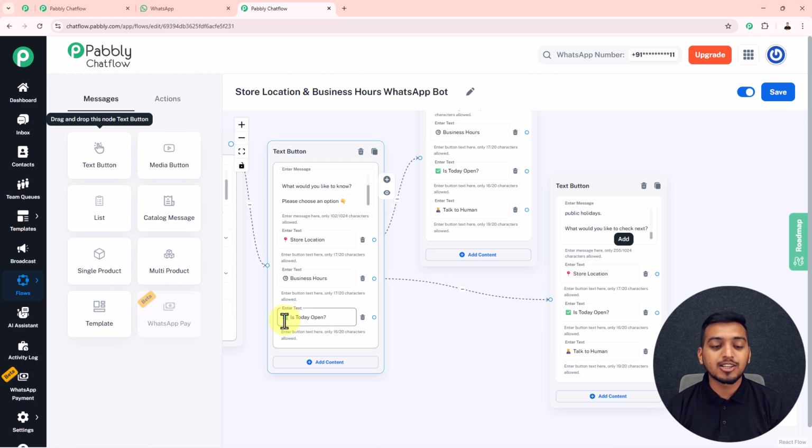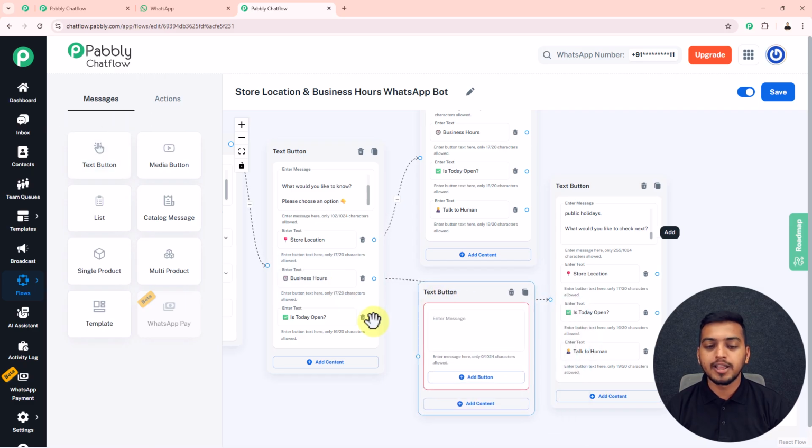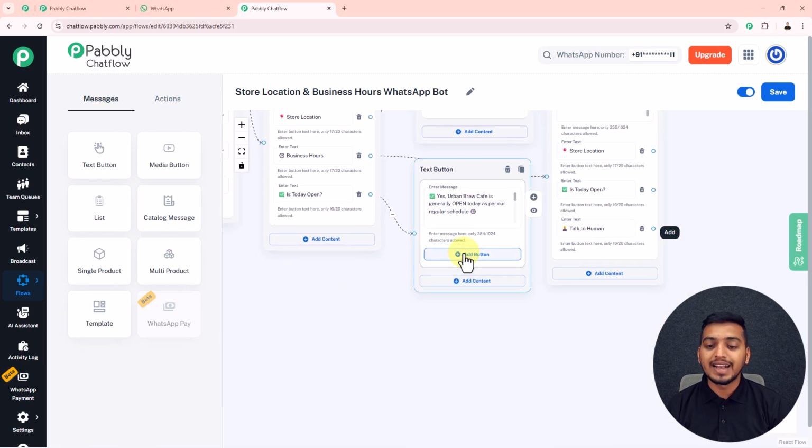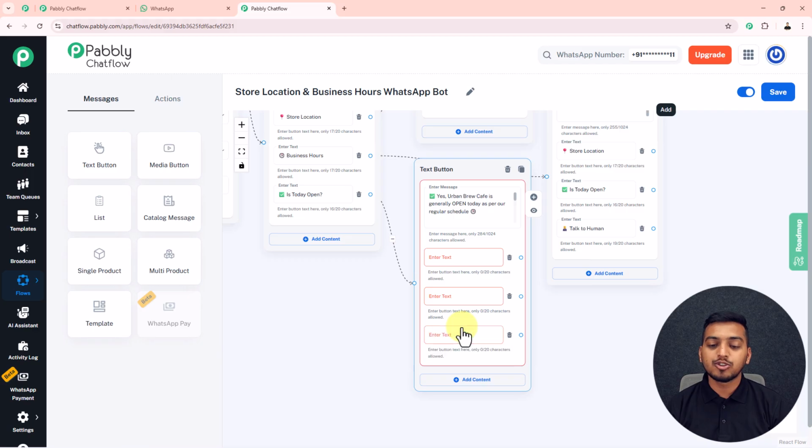Now I will frame this final button is today open. So now whenever my customer clicks on this button is today open, I want to send them a message with all the details if my store is open today or not. So for that also I will just drag in this text button and I will drop it in here. Now first of all I have to connect both of these following circles, and then in here I will enter these details that my cafe is open today or not. Now just below this text also I will add three different types of buttons for my customer to select from.